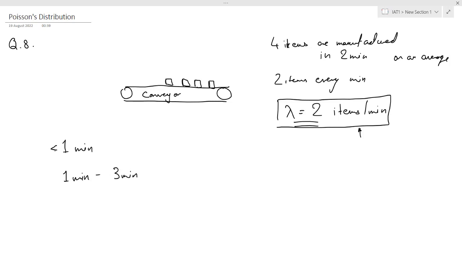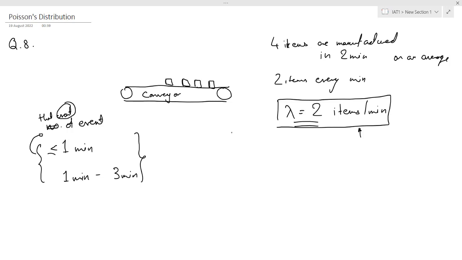So here they give us the time frame and ask us within that time frame what is the probability of that event occurring, that is, the expected timing of that event.